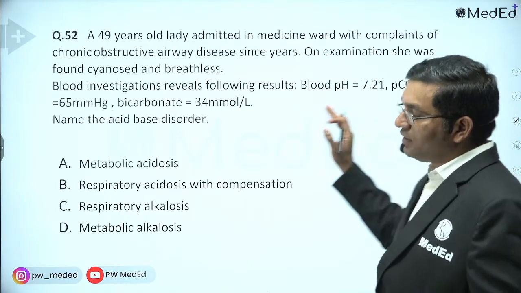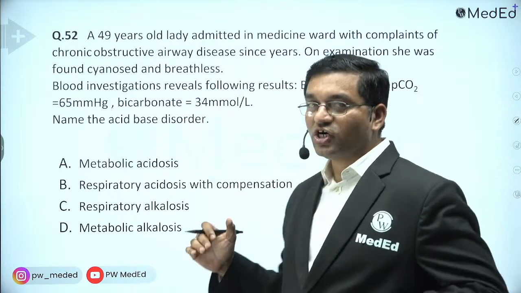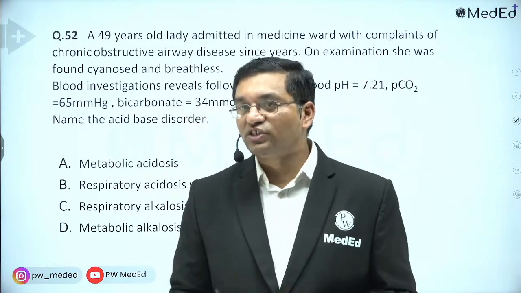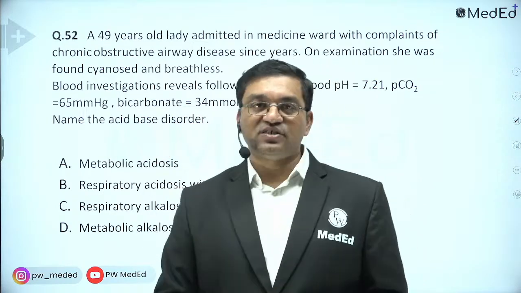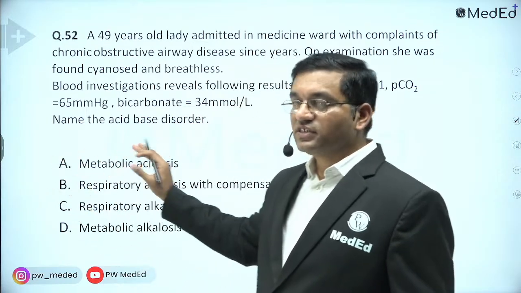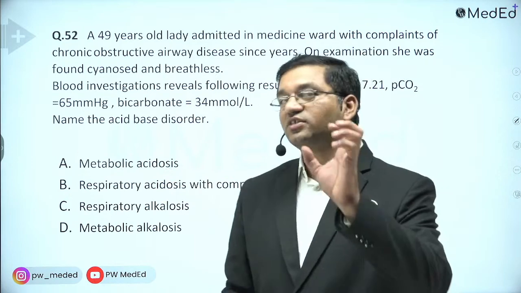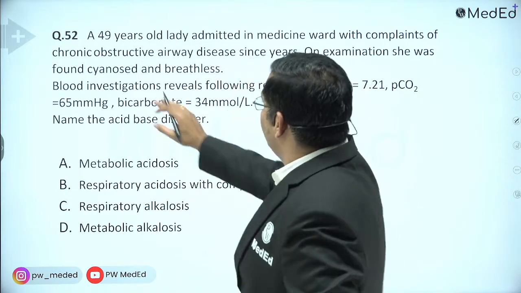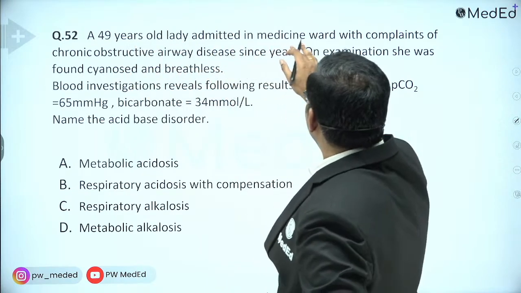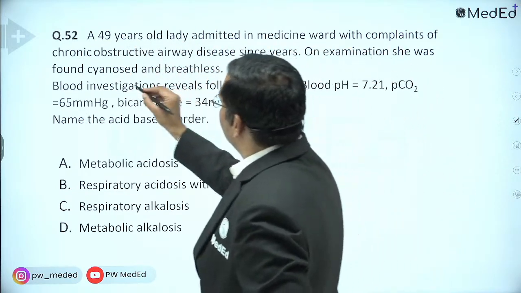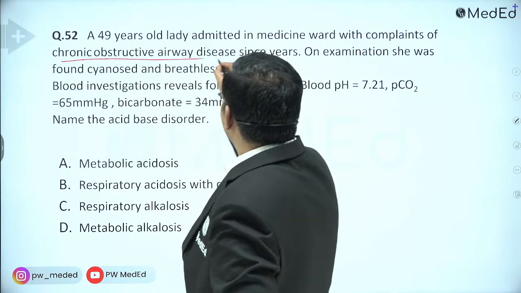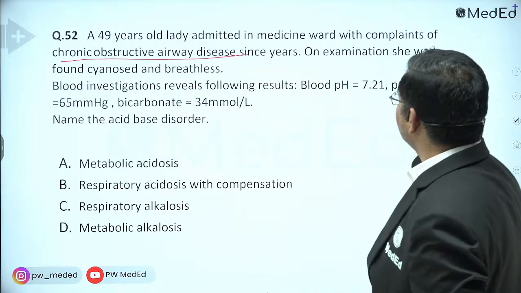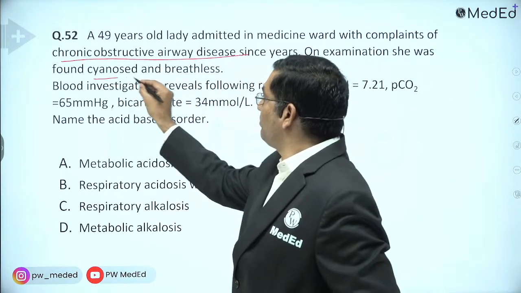We will discuss this in short, and tomorrow's session will start with acid-base disorders. So you can just identify whether it is acidosis or alkalosis. A 49-year-old lady admitted in the medicine ward with complaint of chronic obstructive airway disease since years. On examination, she was cyanosed and breathless.